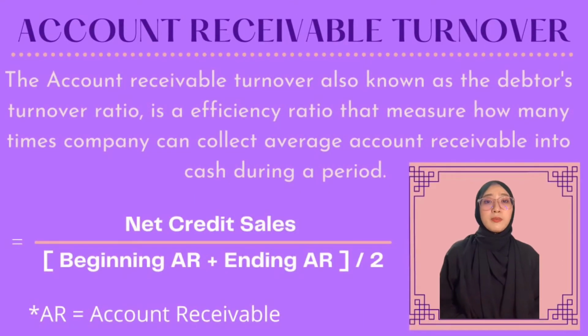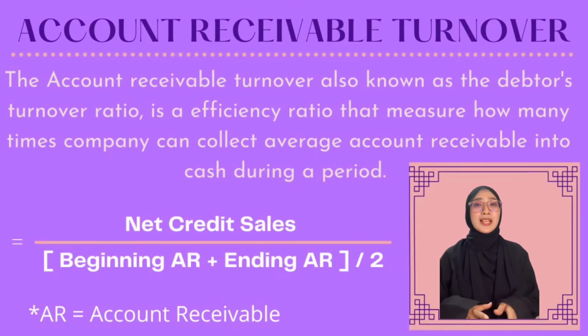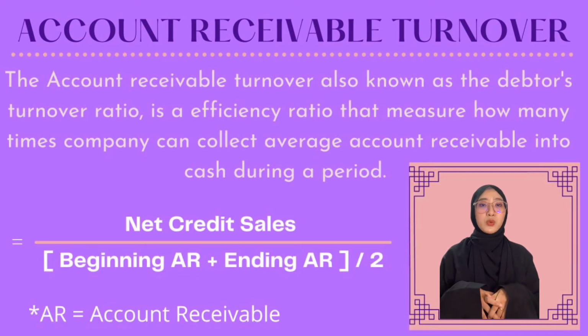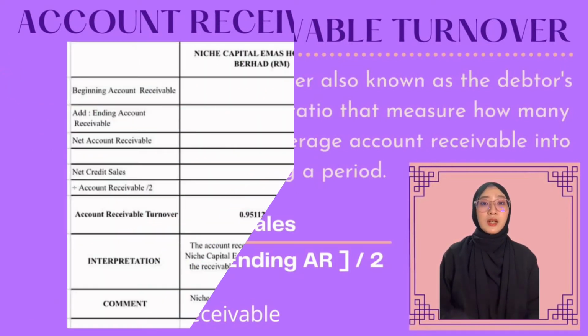The account receivable turnover, also known as the debtors turnover ratio, is an efficiency ratio that measures how many times a company can collect its average account receivable into cash during a period. The formula is: first, we need to find the net account receivable, which is beginning plus ending receivable, and then divide by 2. Next, net credit sales divided by average account receivable.